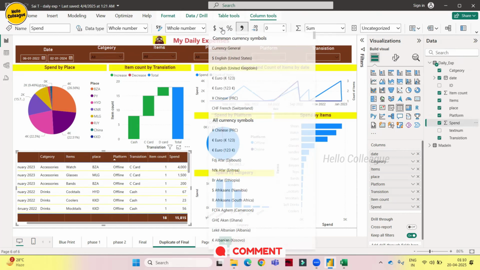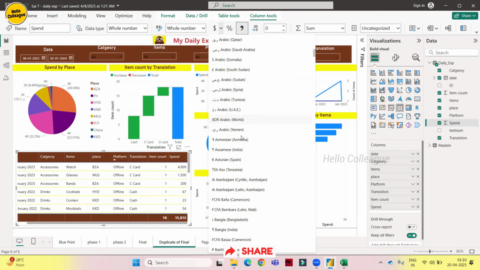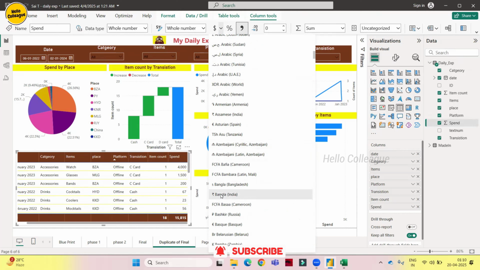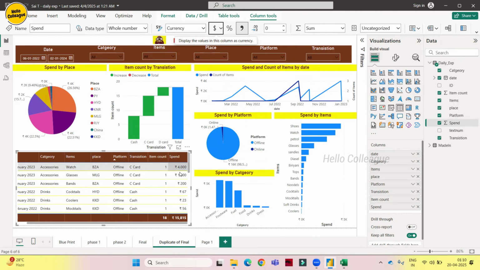We will add rupee. Where is it? Rupee. Yeah, so we will add it. Now by looking at this number, we can clearly say we have two metrics. Looking at this symbol, we can clearly say that this is spend, and this is item number.